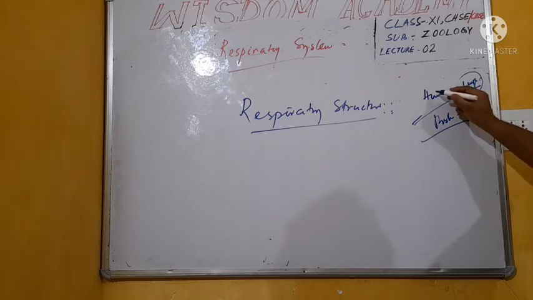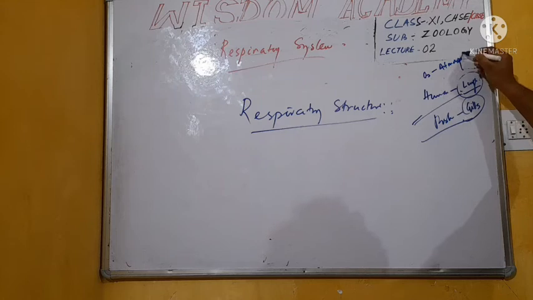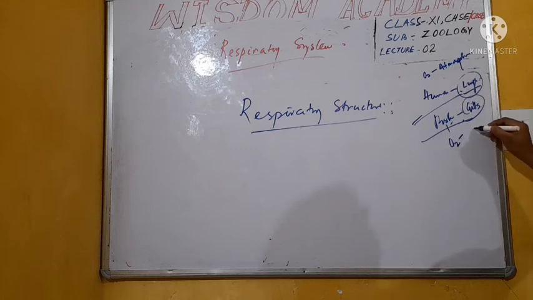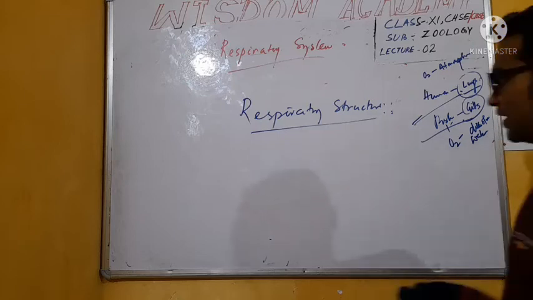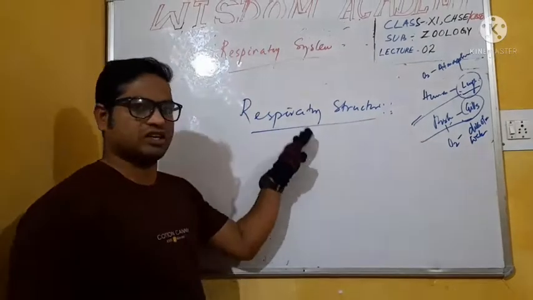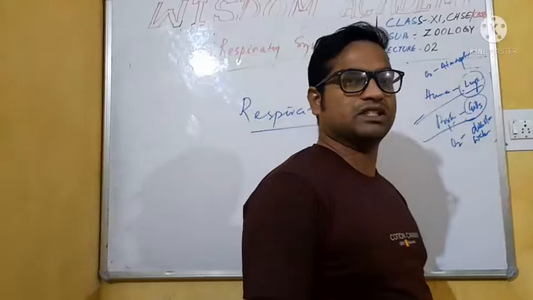Human beings take oxygen from the atmosphere, whereas fishes take oxygen dissolved in water. So their body structure is also different, which means their respiratory structure is different for different organisms.